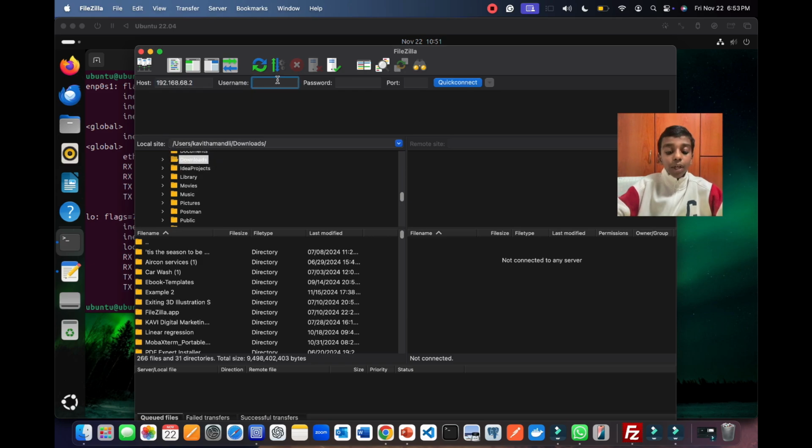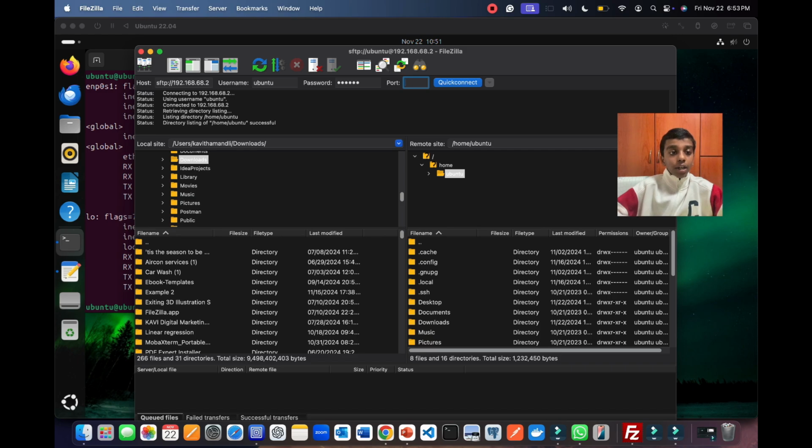And the username, if you're using UTM, you're supposed to write ubuntu, or otherwise you just write your username and password as per your computer. And now here we're supposed to write port 22. When we press quick connect, we have successfully come into Ubuntu. So now let's go to our PPT to see what's next.